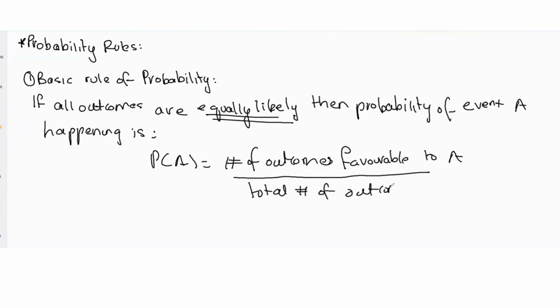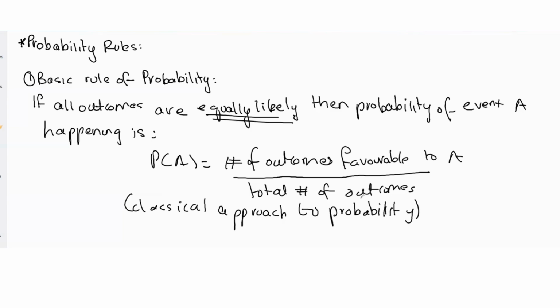This is what we call the classical approach to probability, where we find probability as number of favorable outcomes by total outcomes. The keyword here is this approach only applies when all outcomes are equally likely. So this is a warning to keep in mind: we can only apply this classical approach to probability